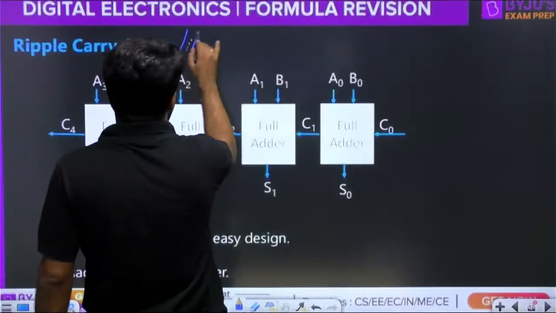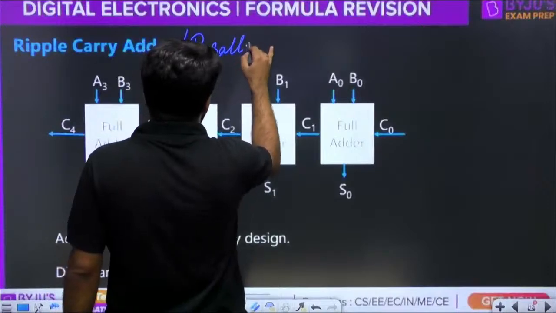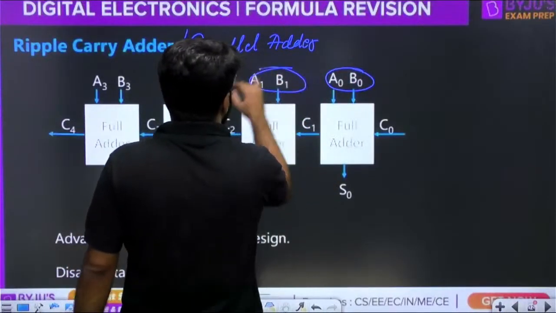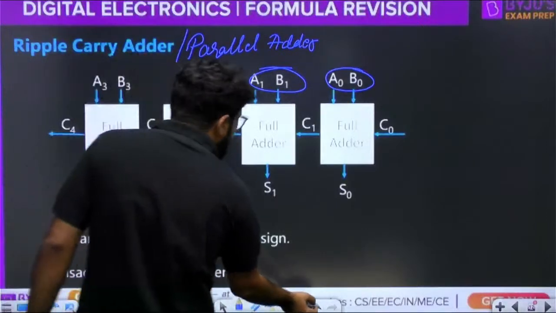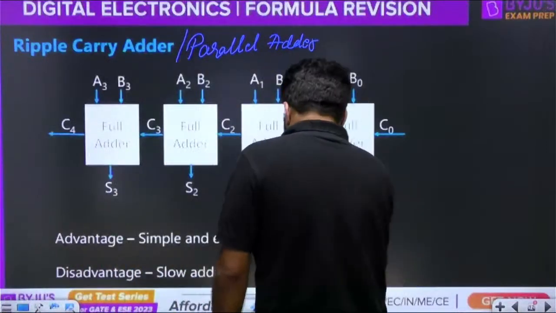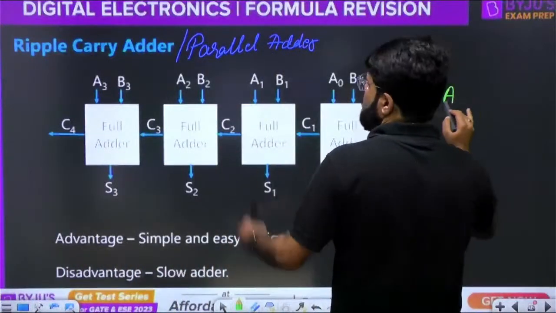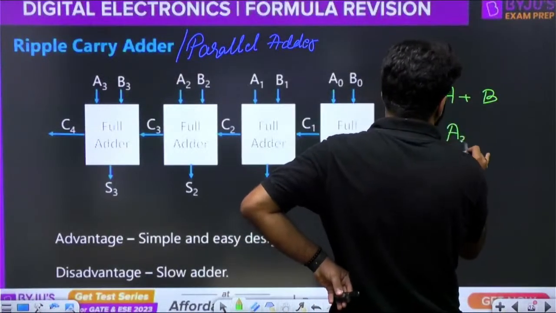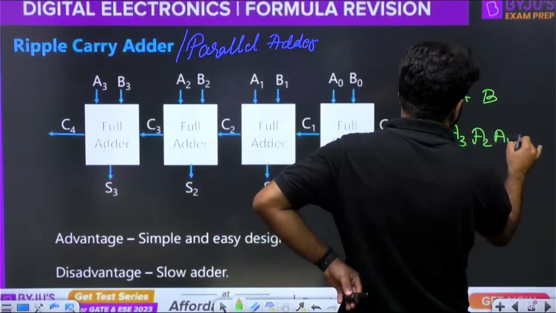This is the ripple carry adder, also known as the parallel adder, because you apply all the A and B bits, A0, B0, A1, B1, A2, B2, and so on. The problem statement is like this. You are adding two numbers A and B. A is a 4-bit number, A3, A2, A1, A0.